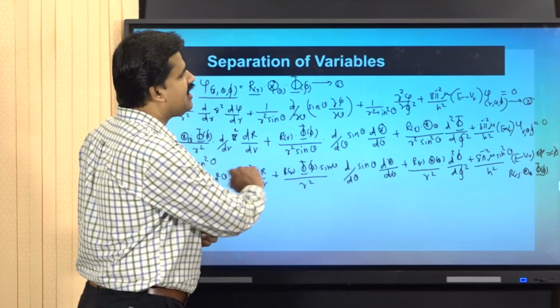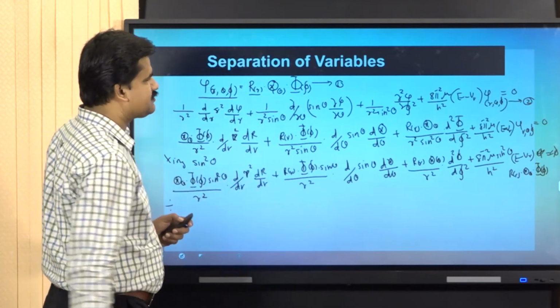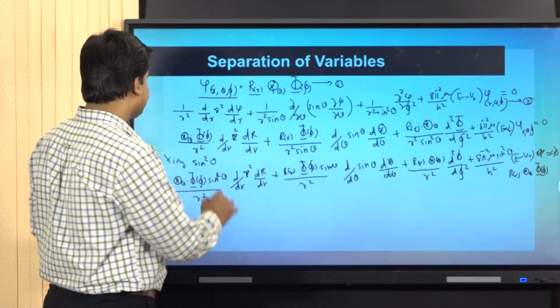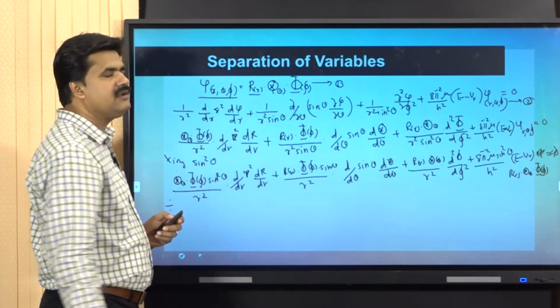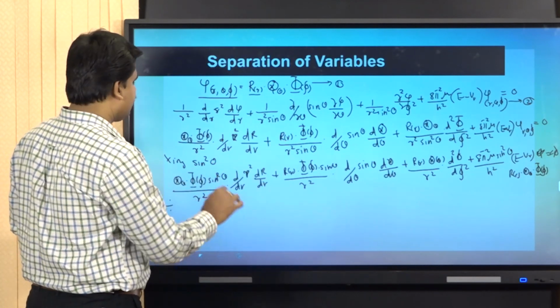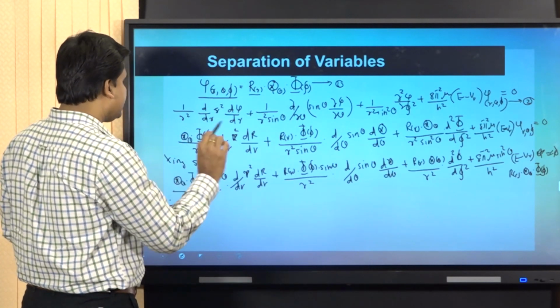Now, we have to divide this entire expression completely by theta of theta, phi of phi and R of r.